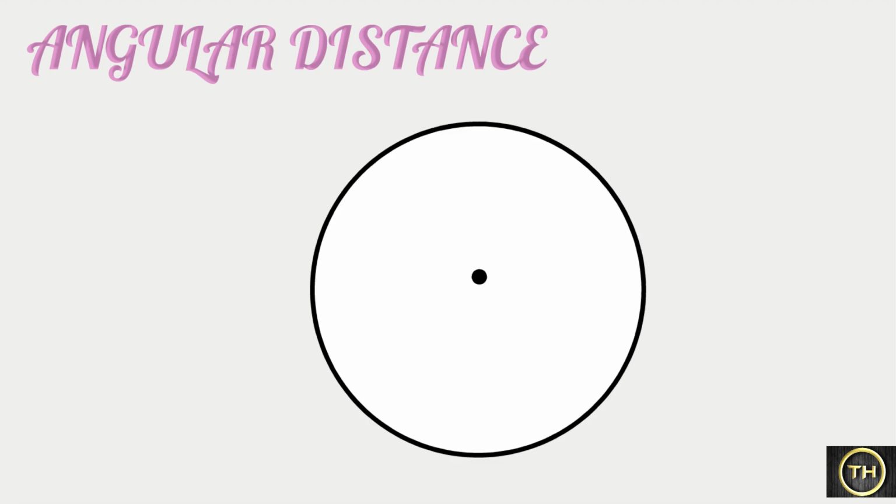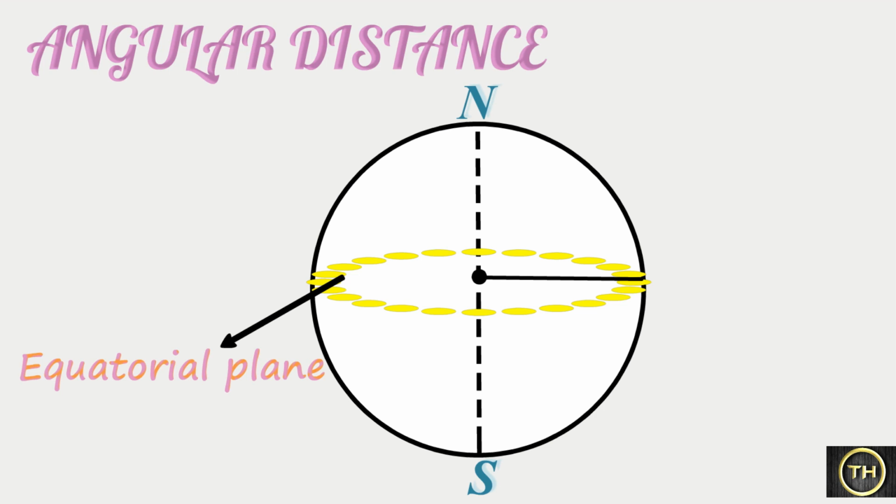Now, we will learn about angular distance. The location of any place on the earth is determined with the center of the earth. In order to do it, we consider a straight line joining a point on the surface and the center of the earth. At the center, it makes an angle with the plane of the equator. The measure of this angle is used in determining the locations. For example, in this figure, the measure of angle XMV is 30 degrees. That is, the angular distance from the equator is 30 degrees.